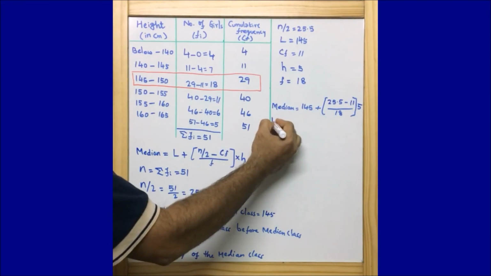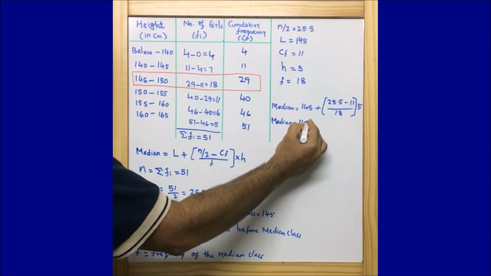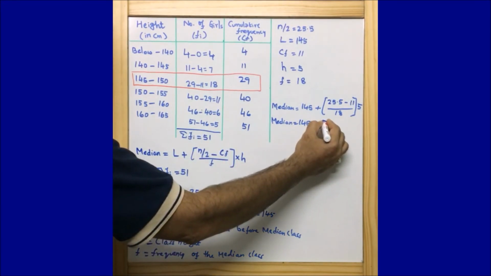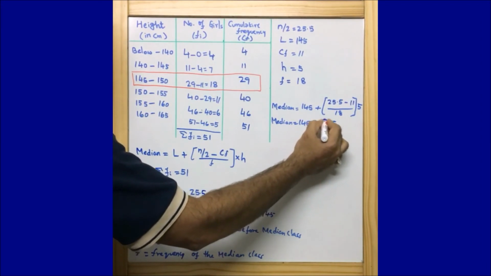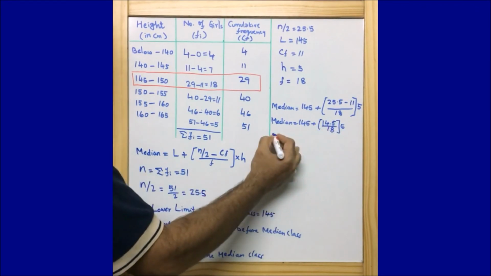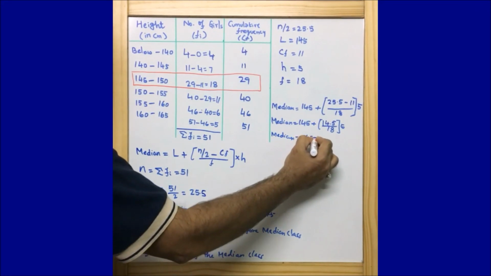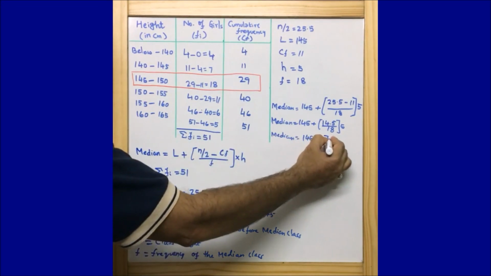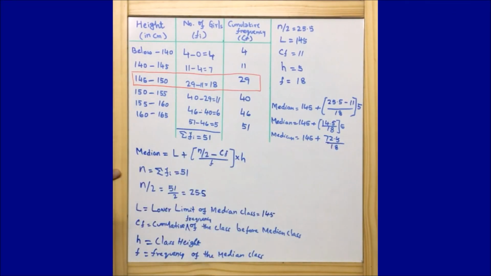Now median is equal to 145 plus 25.5 minus 11, which is 14.5, by 18 into 5. Multiplying 5 with 14.5, we get 72.5.